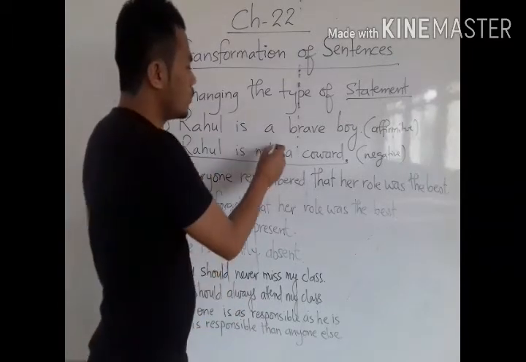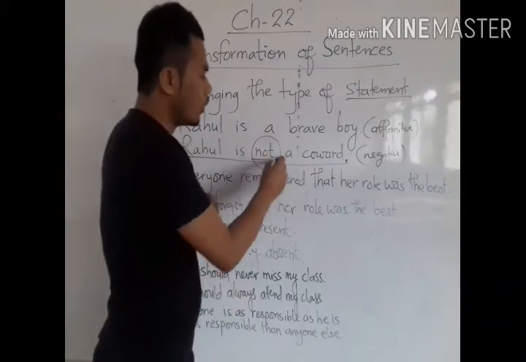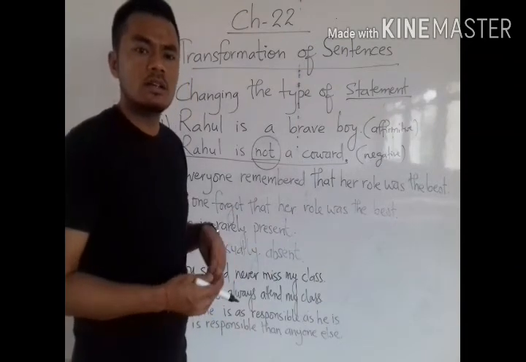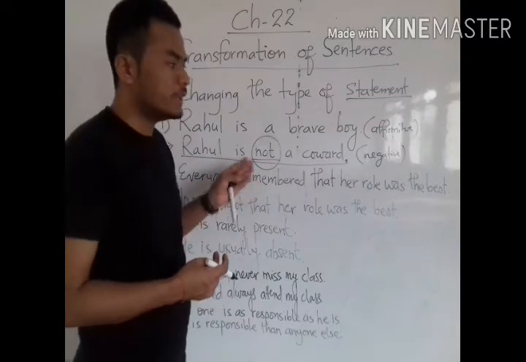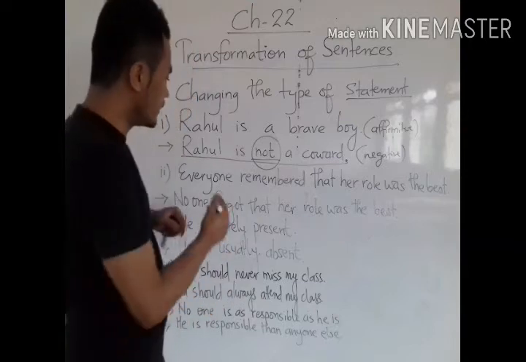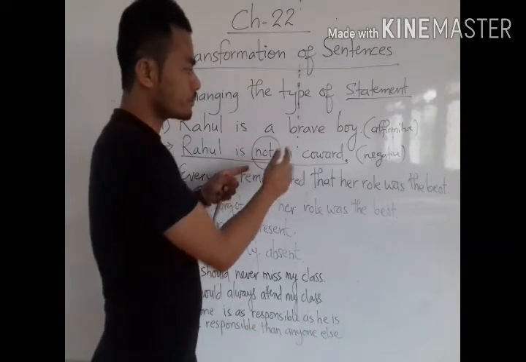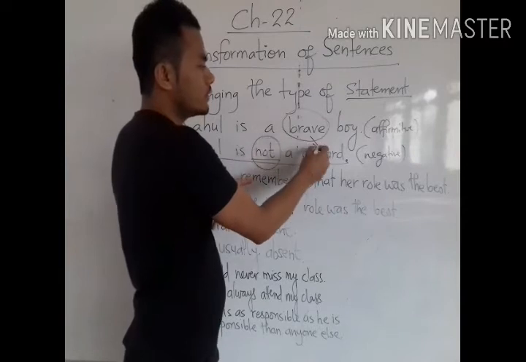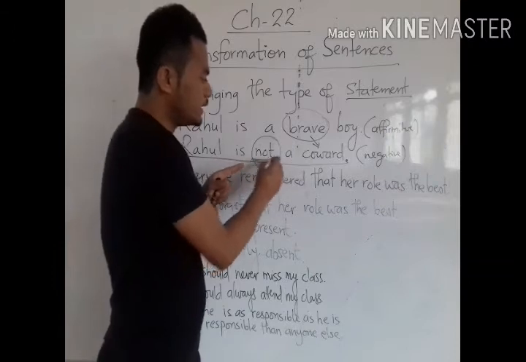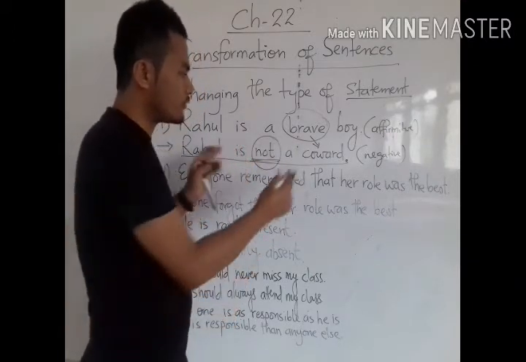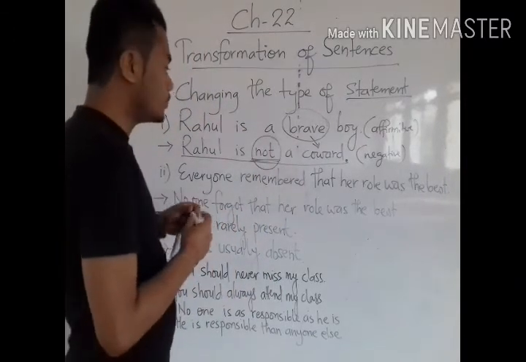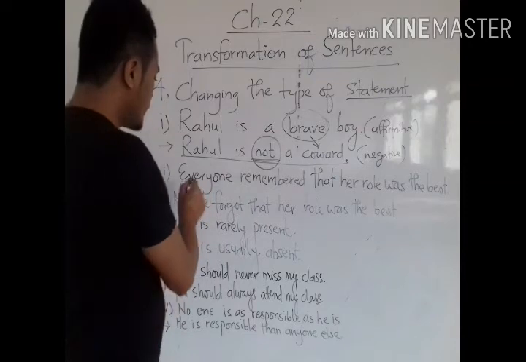Okay, "Rahul is not a coward." Not, no, never, rarely, don't: these are all used in negative statements. So here we have written the antonym, but before the antonym we have used "not." So "not" is used in a negative sentence. By using "not" we have changed this word into negative, but the meaning is the same.